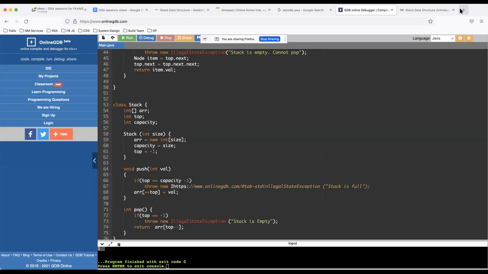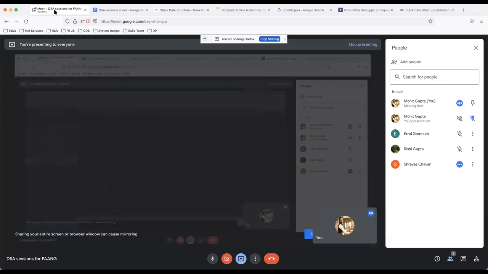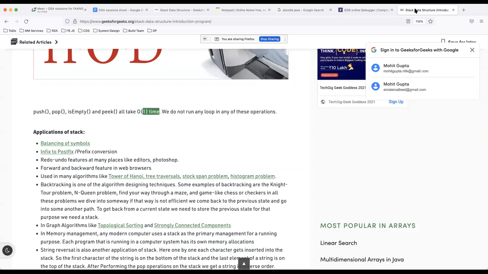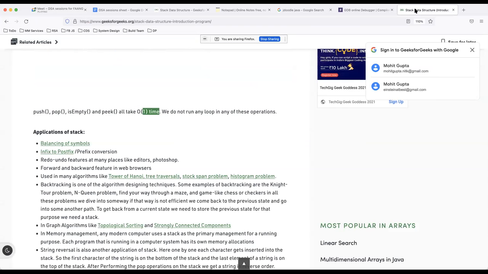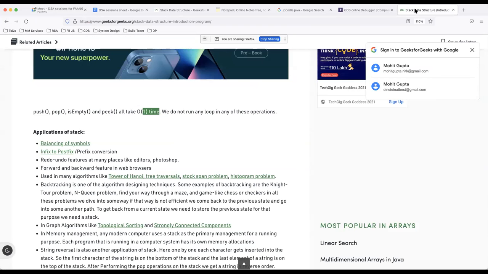By the way, which languages do you guys code in? Errol? I use Ruby. It's similar to Python in that the types are dynamic. Okay, nice. And what about Shreyas? I prefer Java. And Rishi, I think Rishi codes in Java only. Okay, but yeah, language is not a concern.